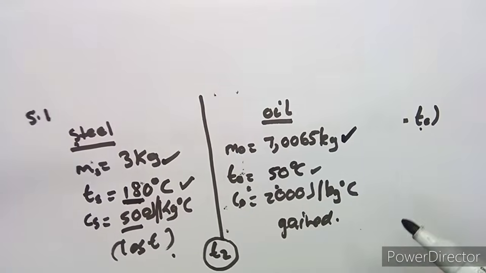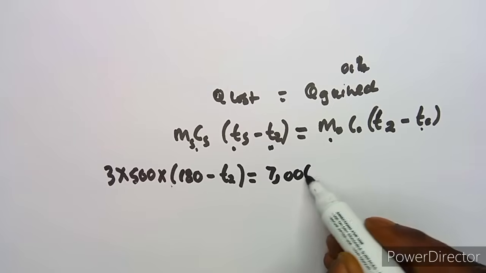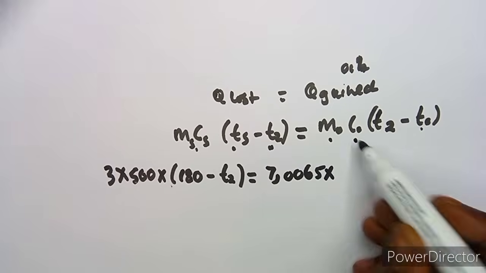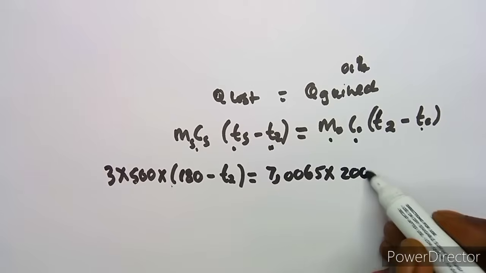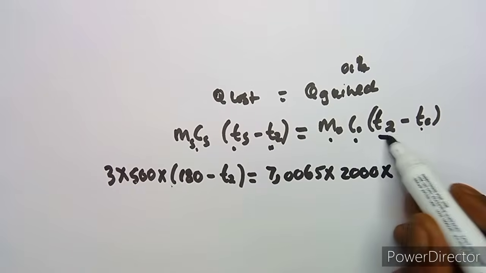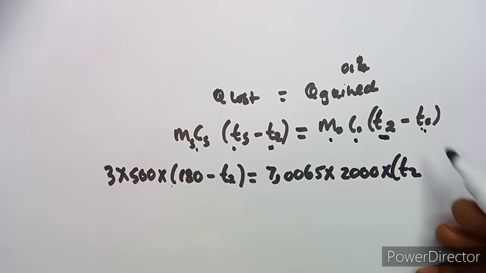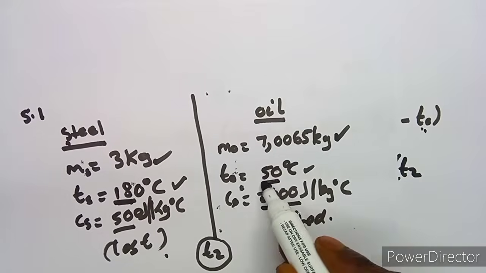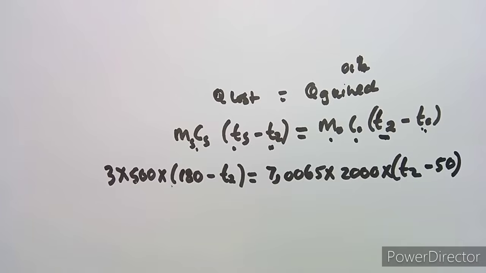That's your mass of oil in this case, which is 7,0065, by the specific heat capacity of oil, which is 2000, times the change in temperature now, which is that T2 that we want to calculate, minus T oil, the temperature for oil, which is 50 degrees Celsius, like that.